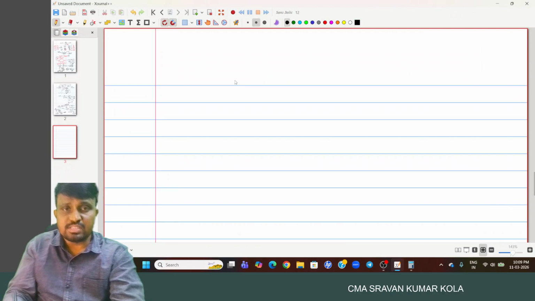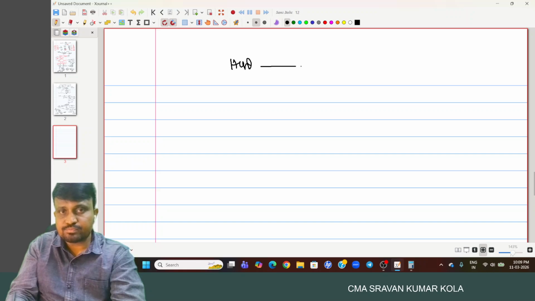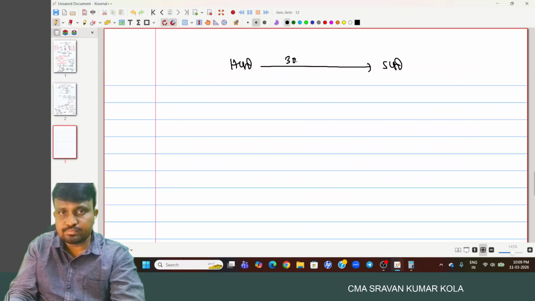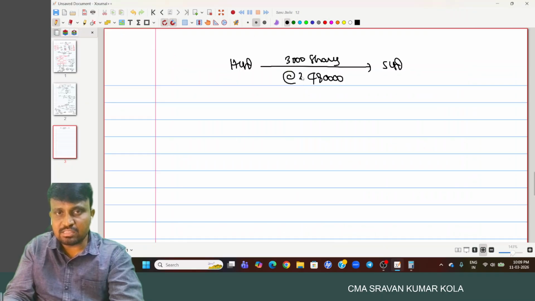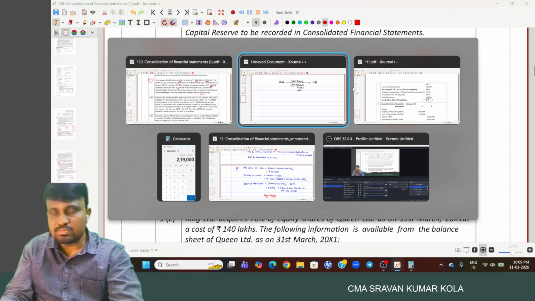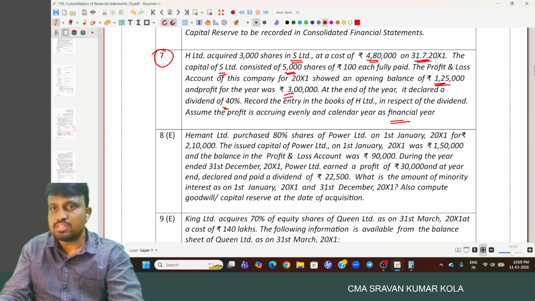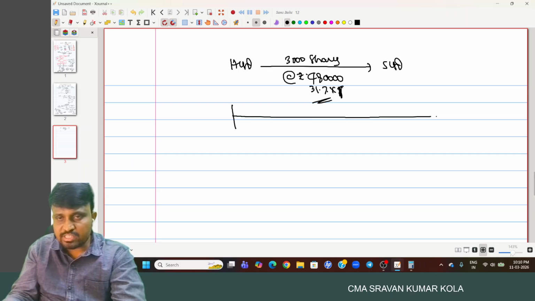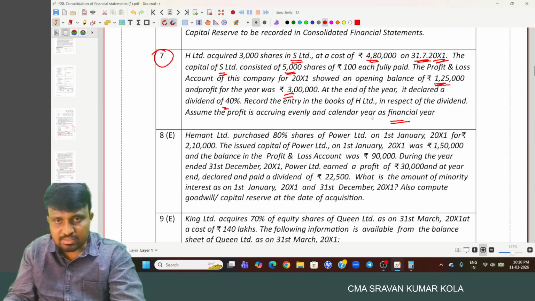So first, what is the case? Here, H Limited acquired 3,000 shares in S Limited at 4 lakh 80,000. On what date? 31st July X1. And what is the financial year?